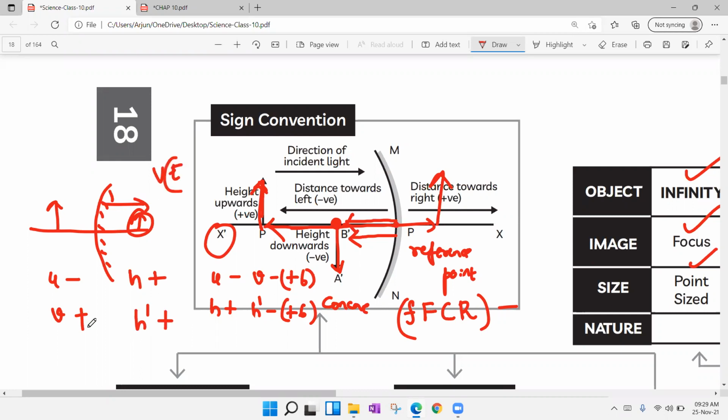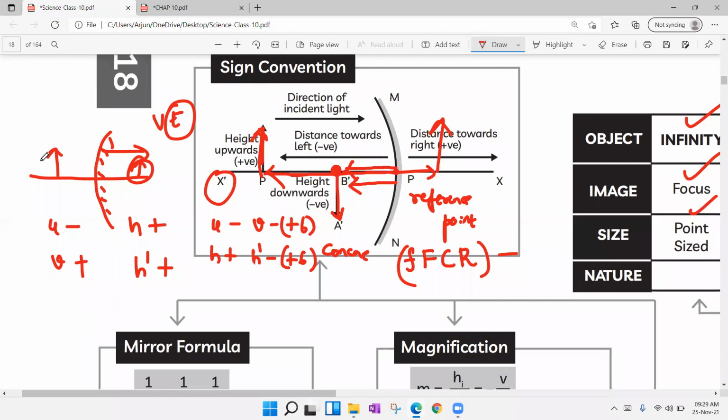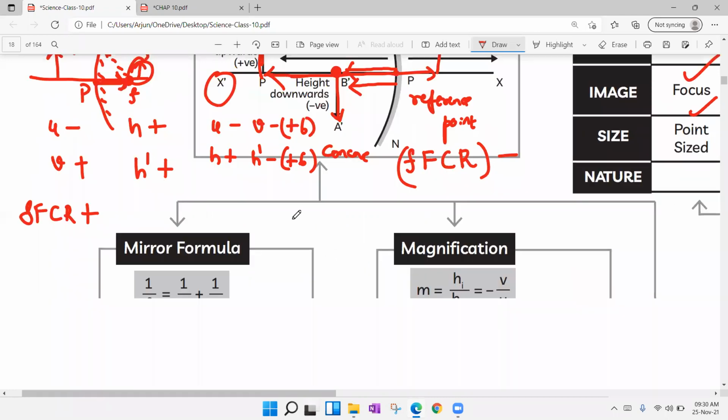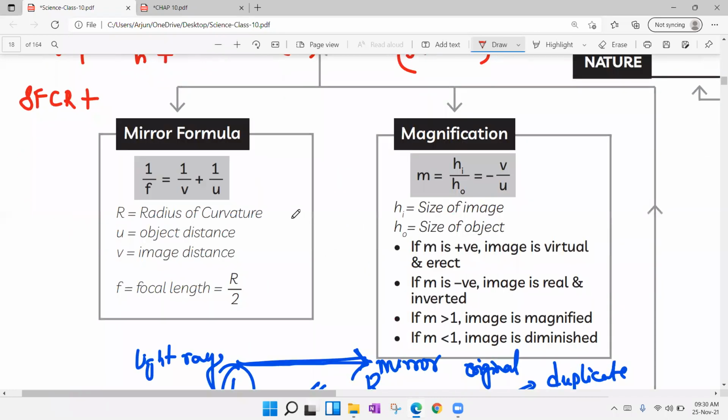Because of erect, it is positive. And where we have focus, this is a diverging mirror. When a light ray is passing parallel to the principal axis, it diverges like this, such that we can mention the focus here. Focus means you are moving towards your right-hand side from the pole P, that is the reference point. You are moving towards the x-axis. So small f, capital F, C, R, everything will be positive. So these are the sign conventions, and we have a mirror formula and magnification formula.